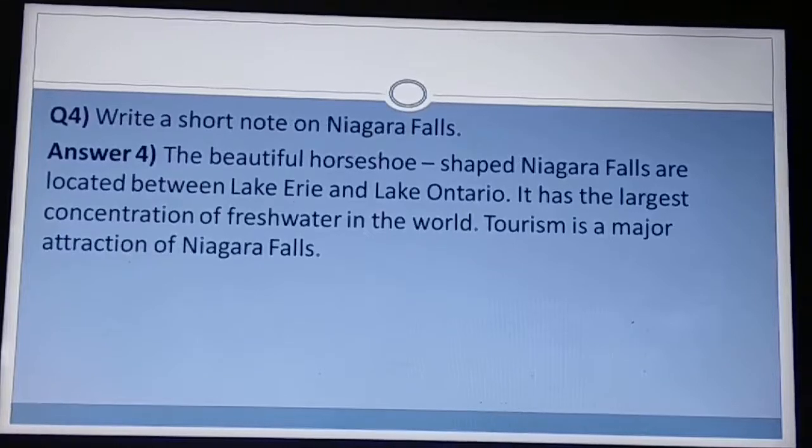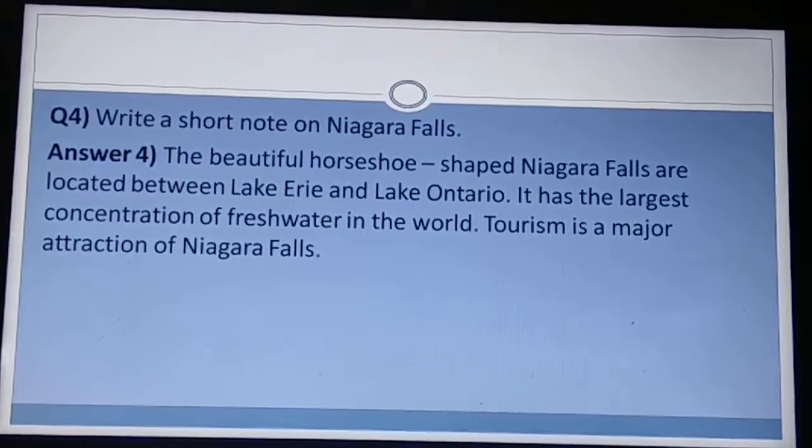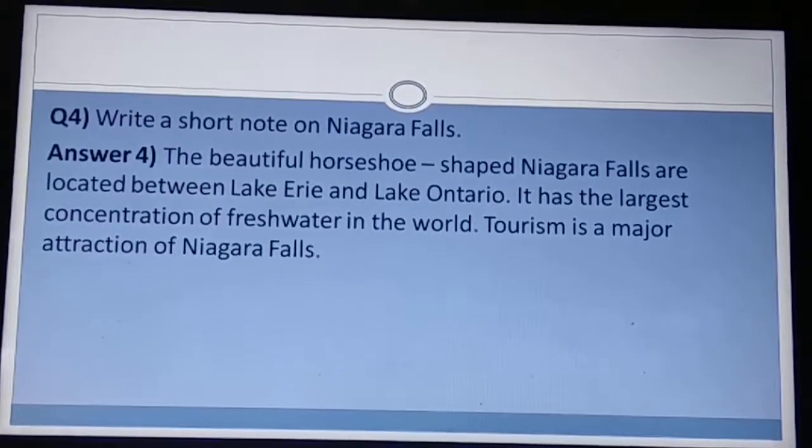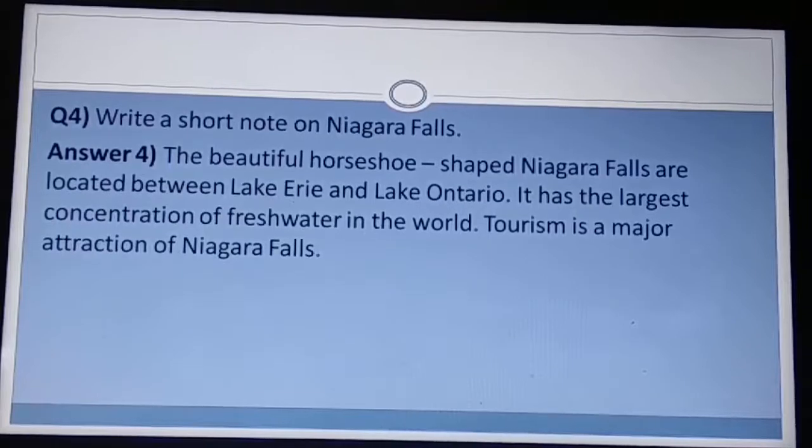Question 4. Write a short note on Niagara Falls. The beautiful horseshoe-shaped Niagara Falls are located between Lake Erie and Lake Ontario. It has the largest concentration of fresh water in the world. Okay.